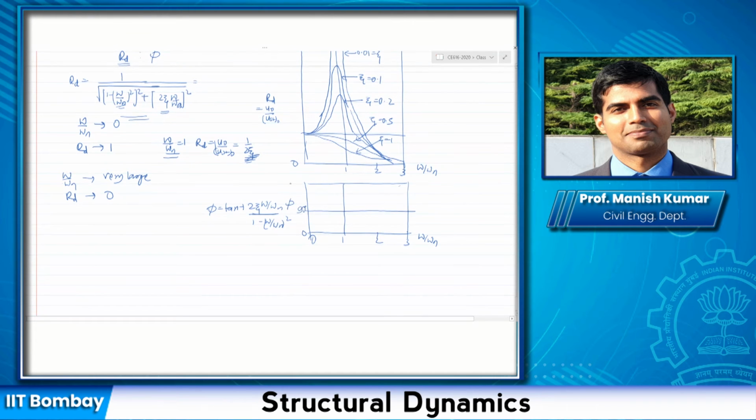This was 90 degrees, this was 180 degrees. For the undamped case, if omega by omega n was smaller than 1, it was 0, and if it was greater than 1, it was 180 degrees. So it was like a step function. As you increase the damping, it would gradually become something like this, for increasing values of damping.